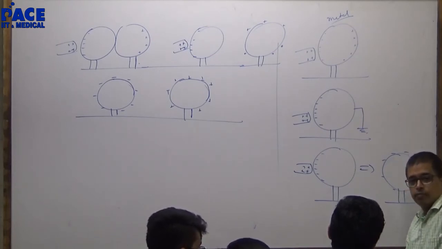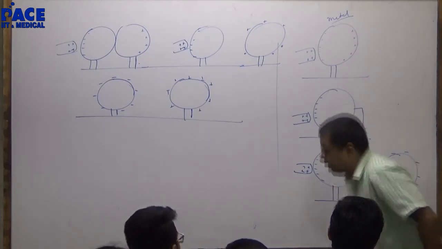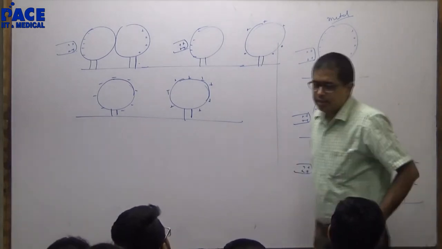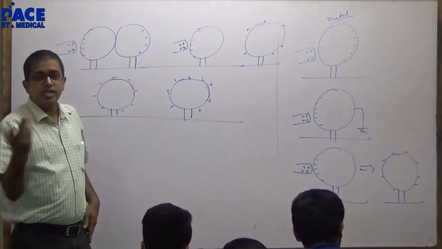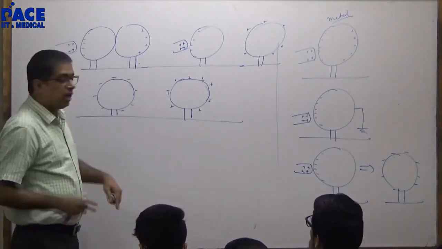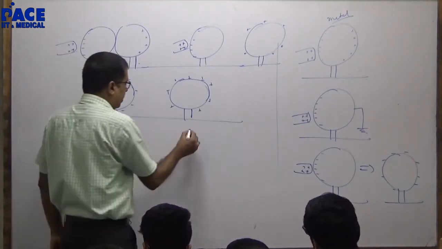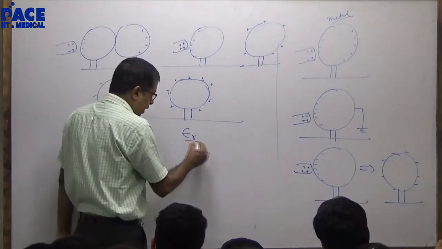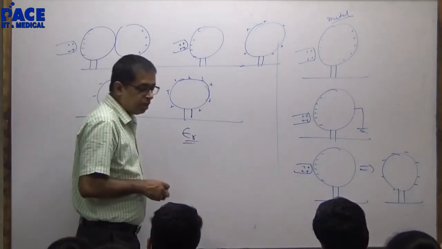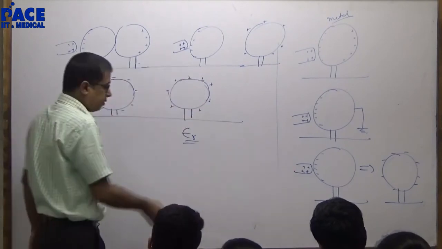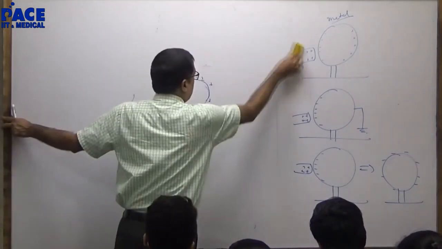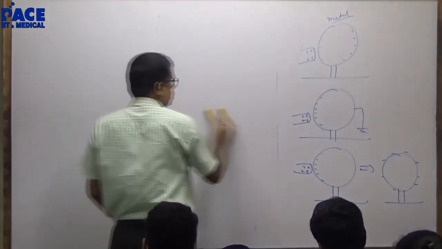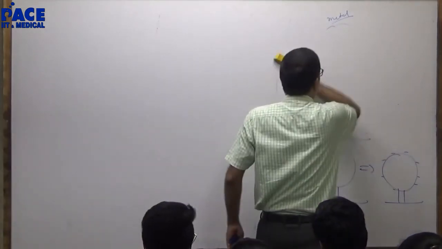Permittivity of business. Now listen, I will come to that in another 10-15 minutes, but that will come in the next class. What is permittivity? Epsilon naught, we will also define something called epsilon r. I will do that in tomorrow's class because it will take me 10-15 minutes to come till there. Right? Now have a look at this. How will you give same charge to both the spheres?